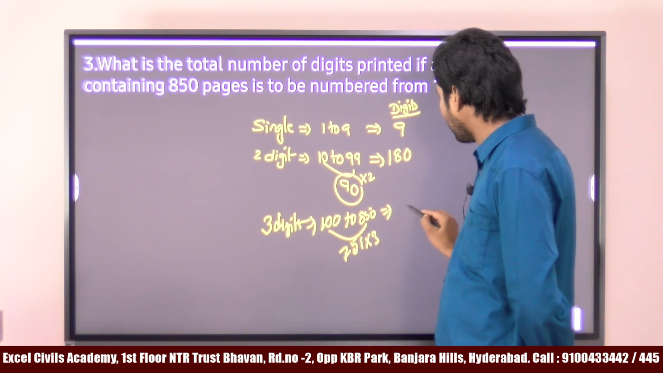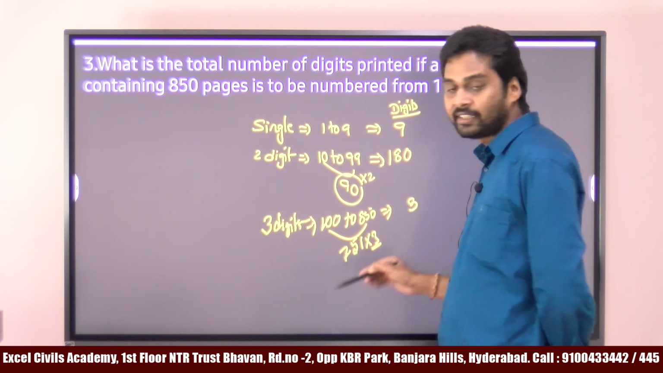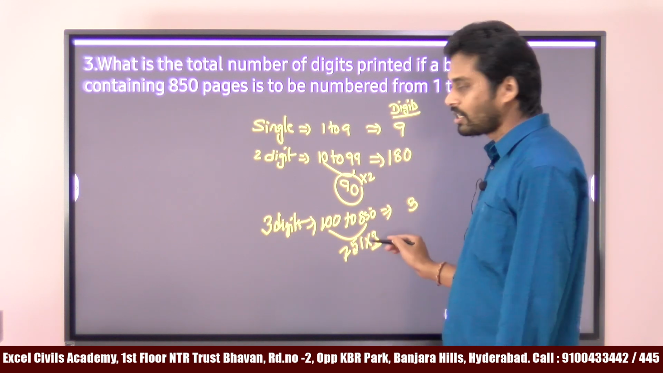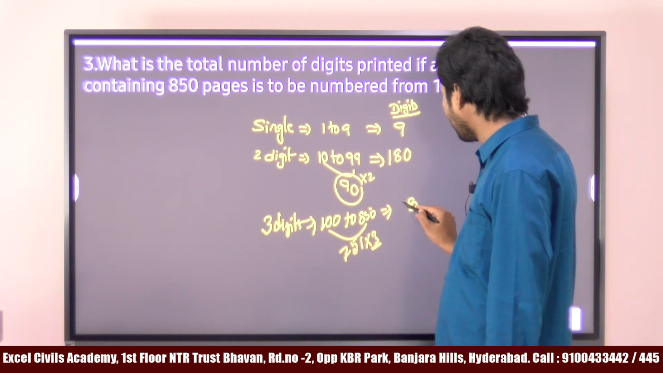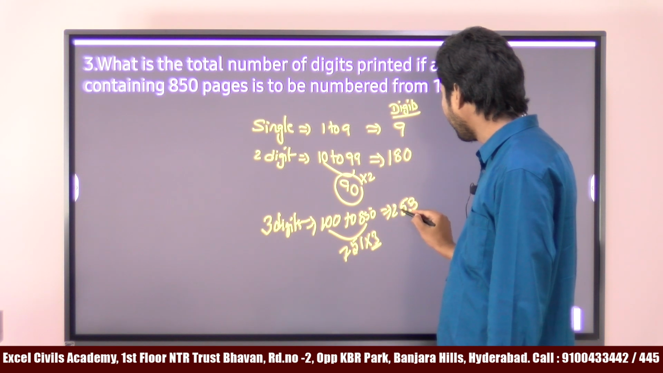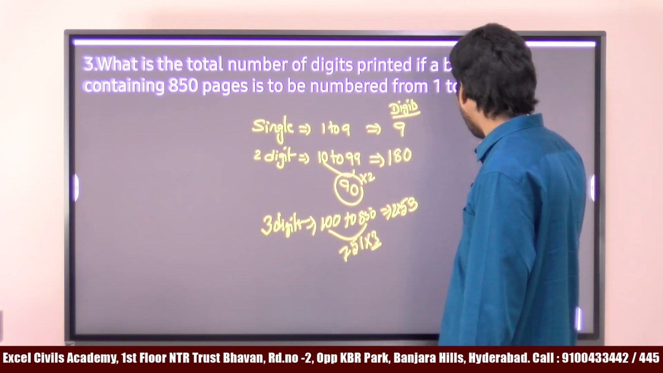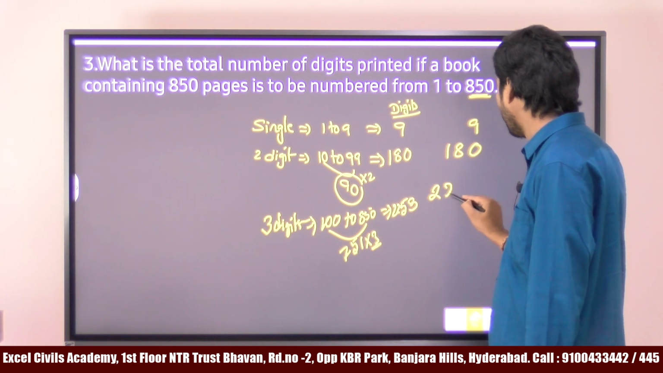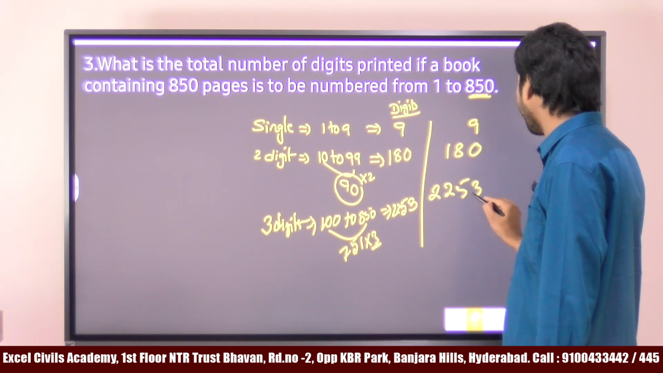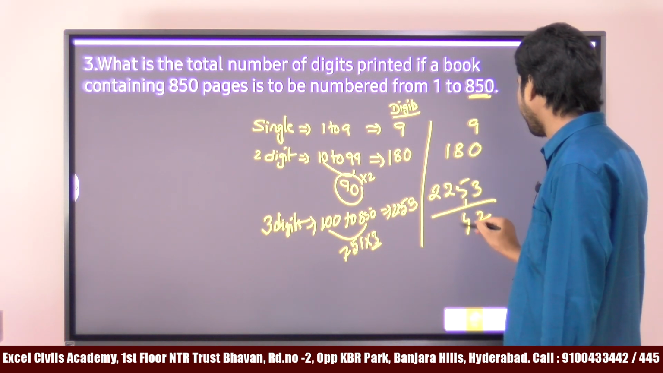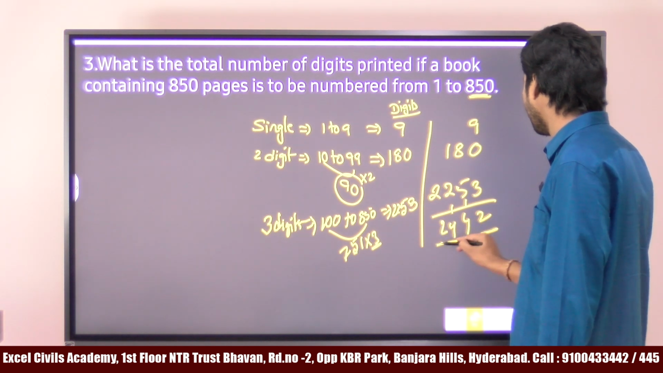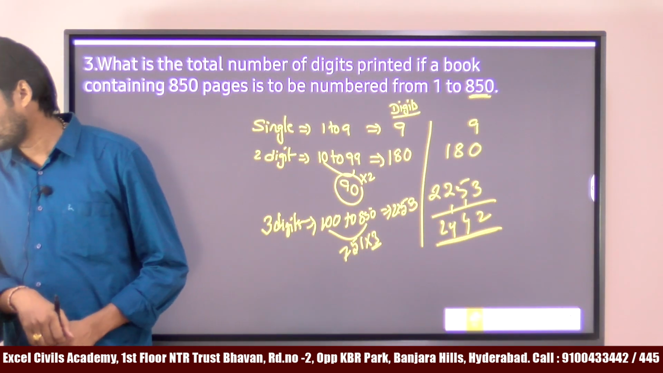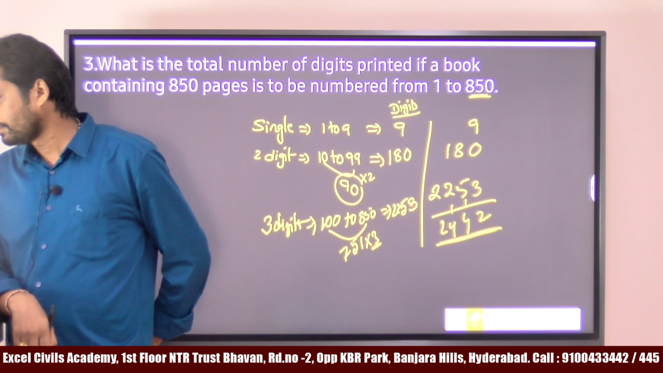Multiply with 3. So what is the value we get? Because it is a 3 digit number, in each 3 digit number we have 3 digits, right? So that's why we multiply with 3. 3 ones are 3, 3 5s are 15, 3 7s are 21 carry 1. So what is the answer? 2442. 2442 is the answer.